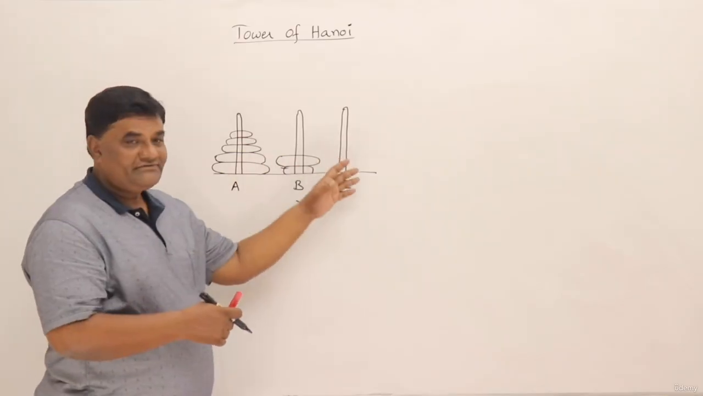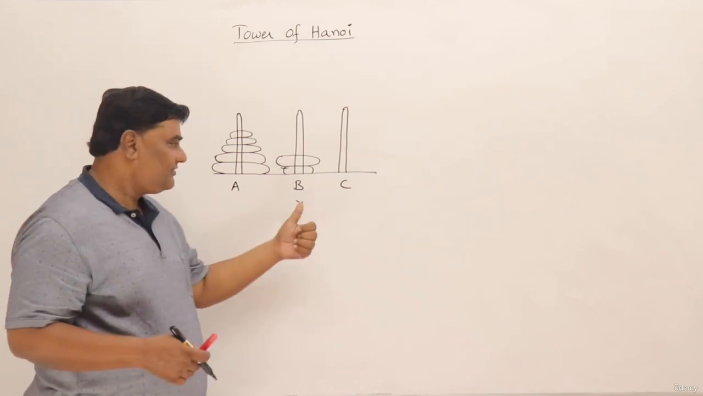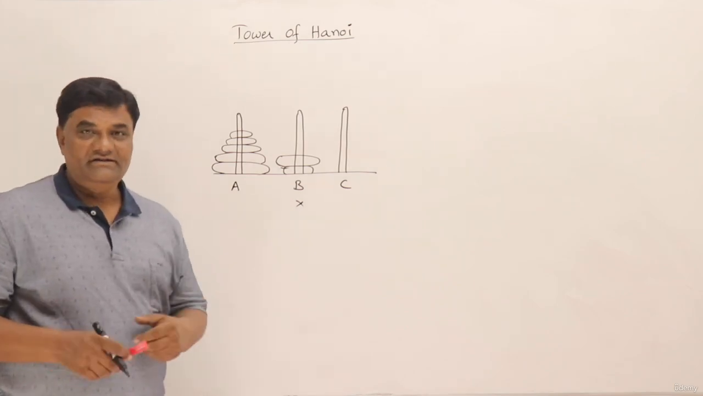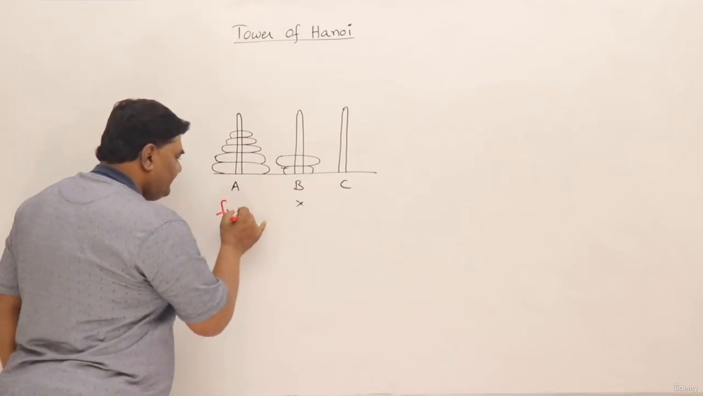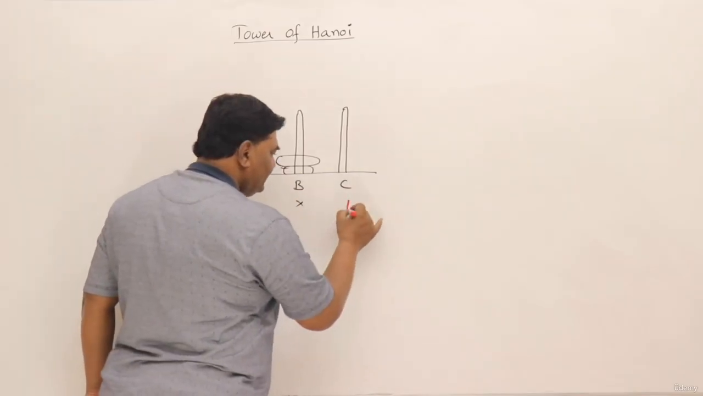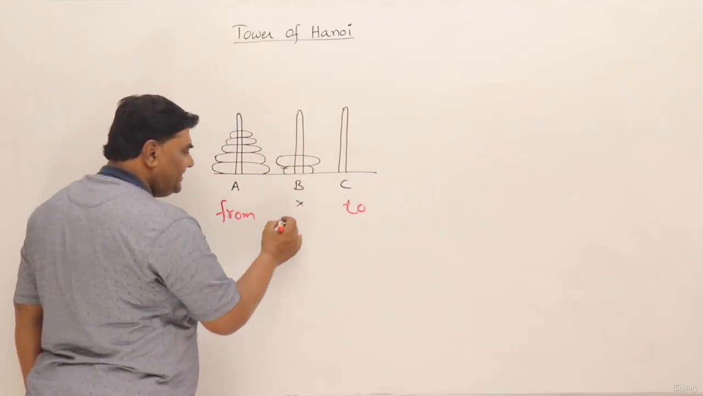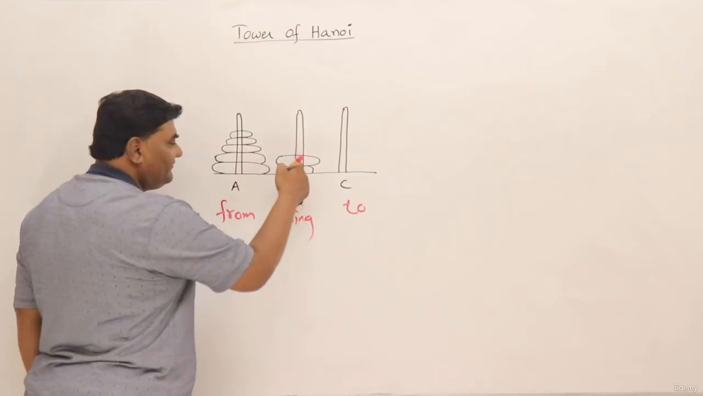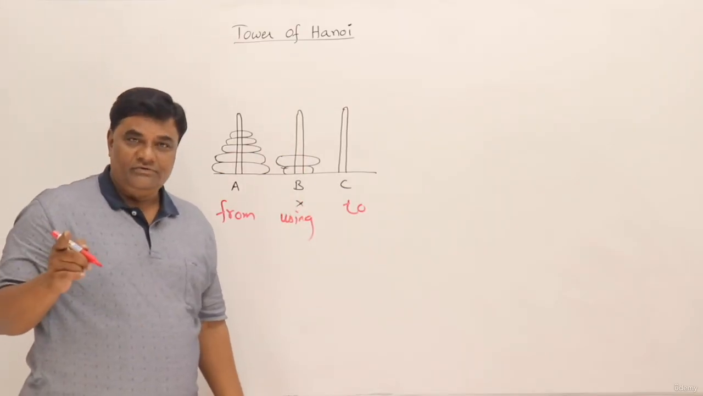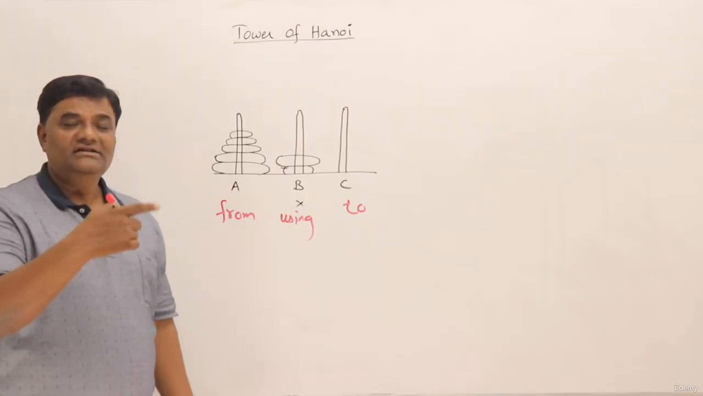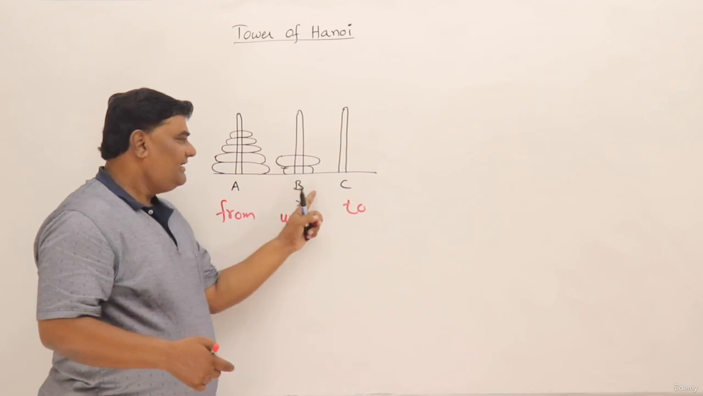For moving all these disks from tower A to tower C, we may require one more extra tower, so tower B is given as an auxiliary tower. So we have to move disks from tower A to tower C, that is from and to, and this one is for utilization, for helping. We are using this tower, that is the auxiliary tower. So from is the source and to is the destination, and the other one is using. Let us call it using. Or else you can call the tower names A, B, C.